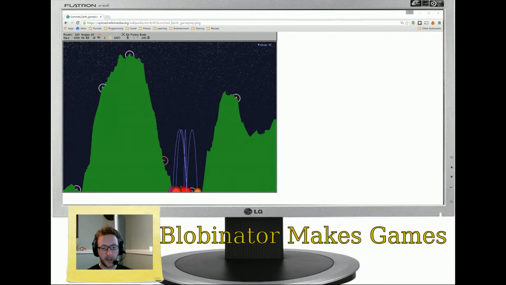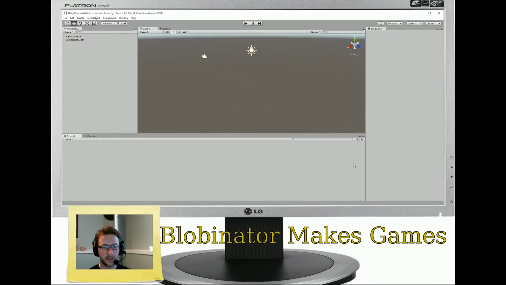So, I'm going to be developing in Unity, so let's bring up Unity. For anybody who's not familiar, this is Unity, the game development software. I'm using the free version of Unity, so I have the light theme going here. The pro version, you can switch to a dark theme, but other than the dark theme and some analytics tools, now with Unity 5, all the same features from the pro version of Unity are also present in the free version of Unity, so you can do a lot with it.